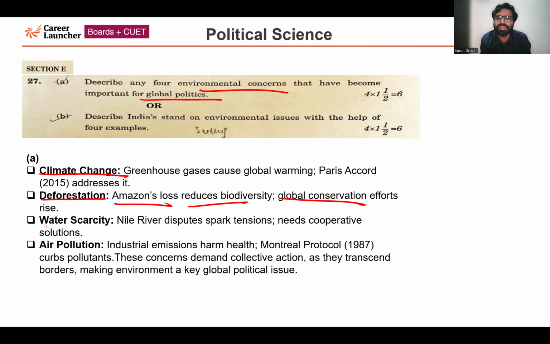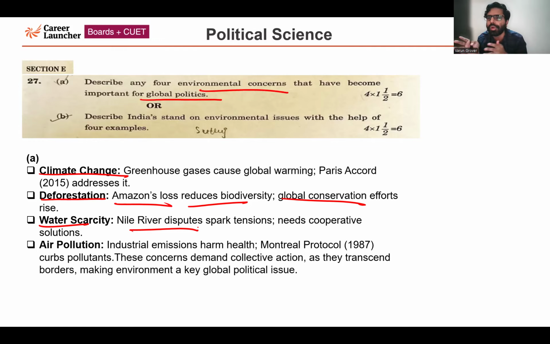The third one is water scarcity. The example of the Amazon forest is given. The example of the Nile River I'm also giving you. The Nile River dispute is also sparking tensions among the countries. So this is only one example. When it comes to the Indian subcontinent and other regions, there are so many disputes happening between countries in the context of water sharing.